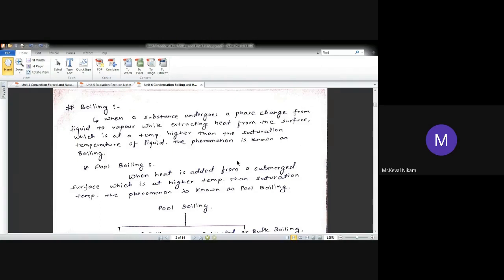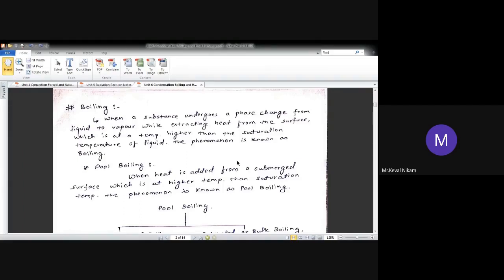Okay? The surface is maintained at a temperature higher than the saturation temperature of the liquid. The surface maintain किया जाता है saturation temperature से ज्यादा. Surface temperature maintain किया जाता है above the saturation temperature of a liquid.